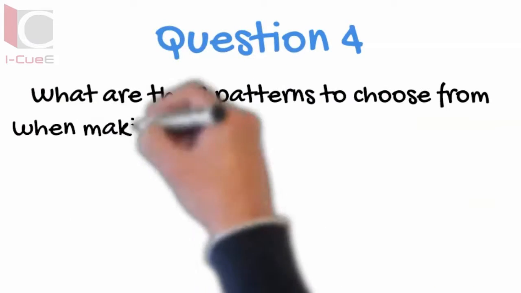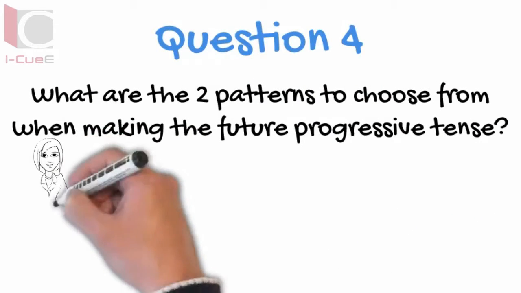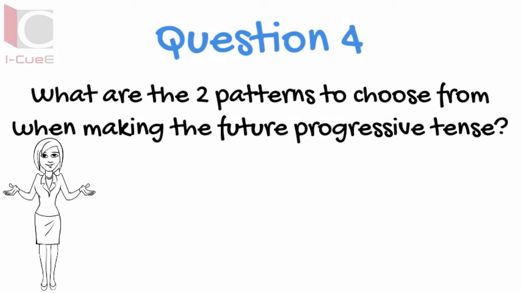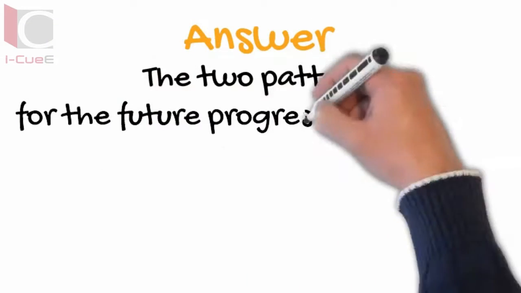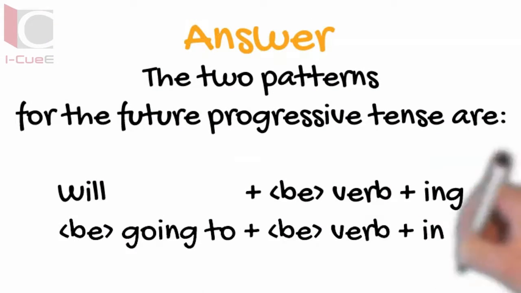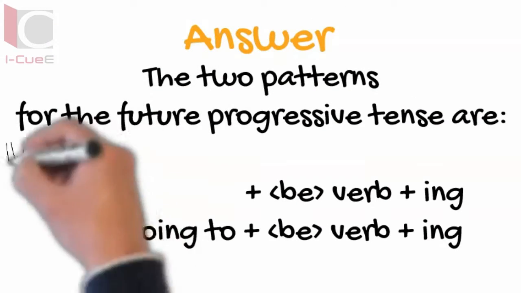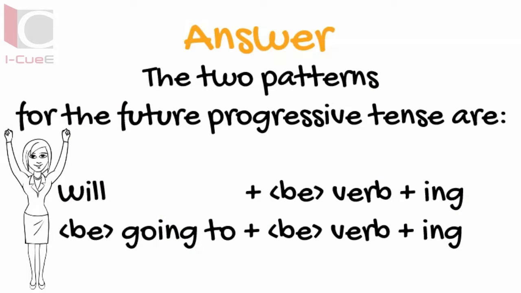What are the two patterns to choose from when making the future progressive tense? The two patterns for the future progressive tense are will plus be verb ing or be going to plus be verb ing.